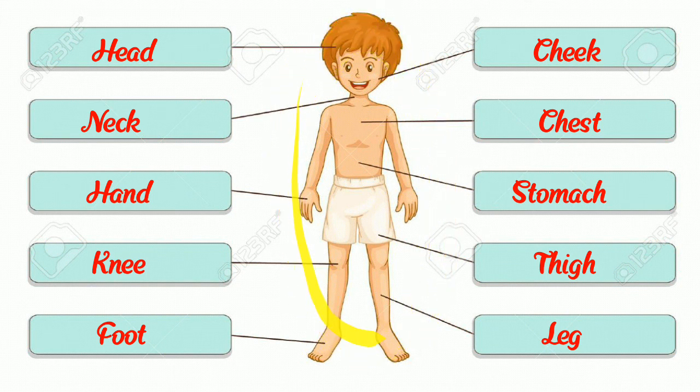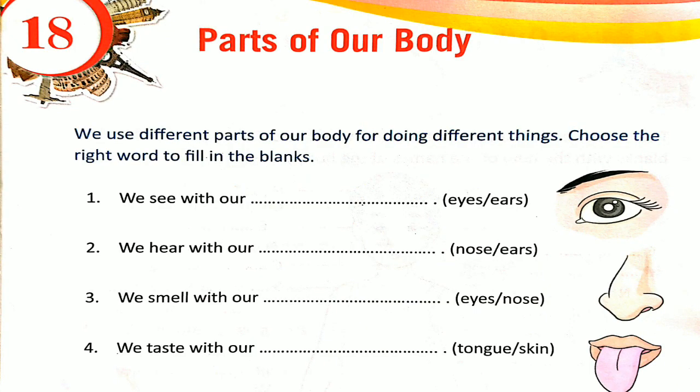So now we are doing an exercise about our unit number 18, parts of our body. We use different parts of our body for doing different things. Choose the right words to fill in the blank. So children, you all copy in your rough book or fair book.